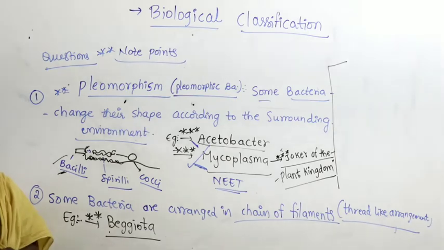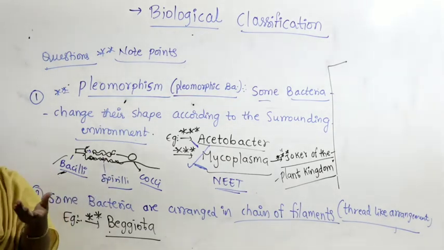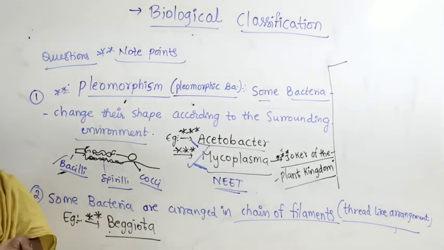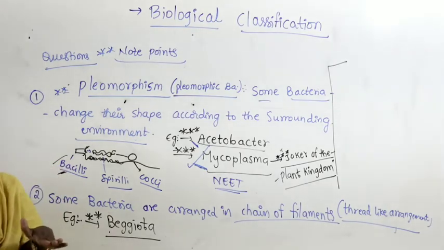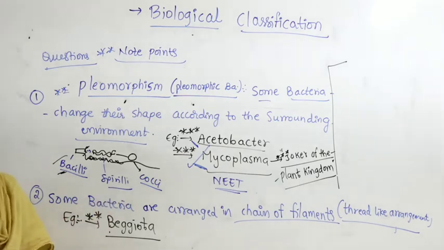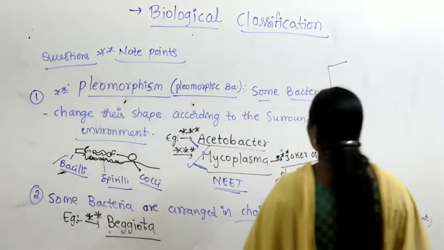Okay, because when you go for lab detection, when you go for blood checking, one time when it is given to the lab technician, he says that it is bacilli, and by evening, once again a sample is collected after applying the antibiotic dose, the same lab technician will say it's spirillum, right. So it has made people become fools. That's why it's called a joker of the plant kingdom.